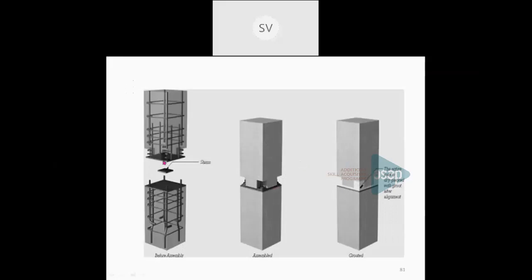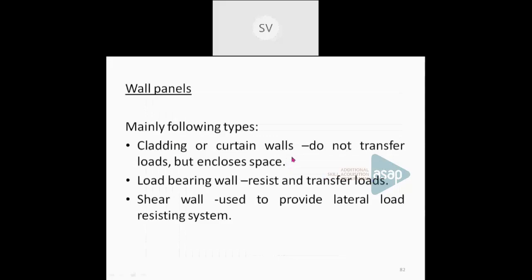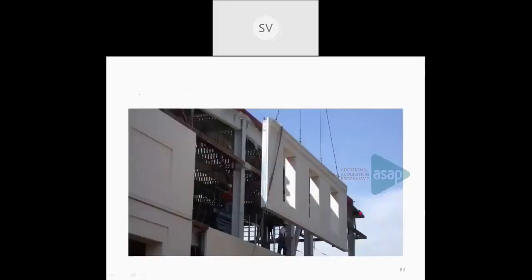Again, columns, with reinforcement provided in the column. Plates are provided to join the columns. And wall panels are also used. This is a typical wall panel. Walls can also be used as prefabricated elements. So these are the main components of prefabricated construction. Roofs, beams, slabs as well as columns can be used.